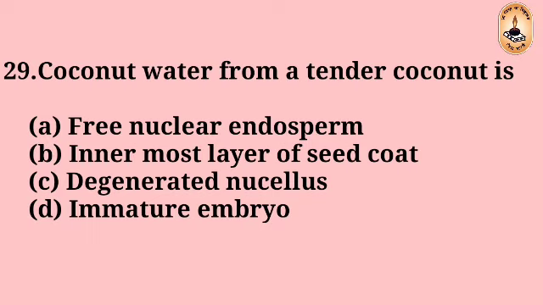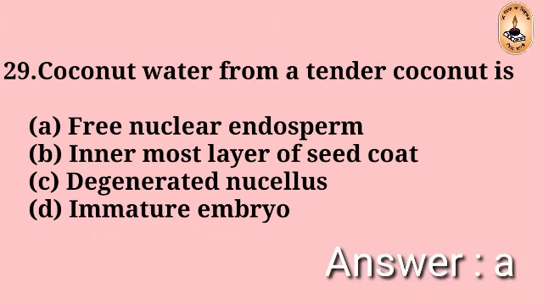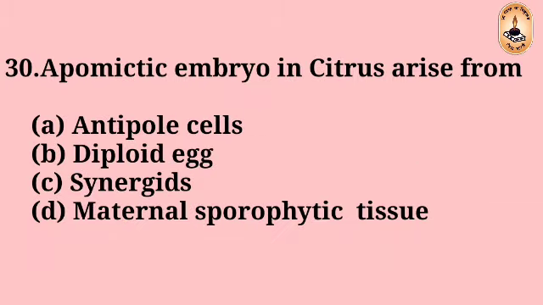Question number 29. Coconut water from a tender coconut is: free nuclear endosperm, innermost layer of seed coat, degenerated nucellus, immature embryo. The right answer is A, free nuclear endosperm.